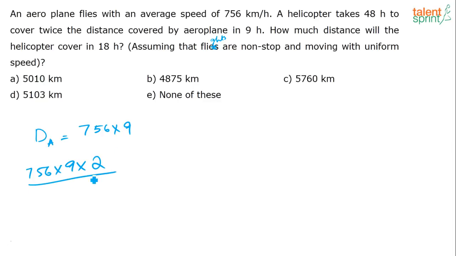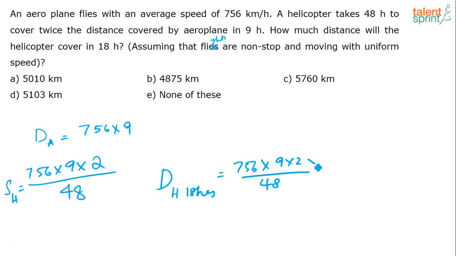So, what is the speed of the helicopter? This divided by 48, right? To cover this distance, the helicopter is taking 48 hours. So, the speed of the helicopter is equal to 756 into 9 into 2 by 48. Now, how much distance will the helicopter cover in 18 hours? So, the distance covered by the helicopter in 18 hours is 756 into 9 into 2 divided by 48 into 18, correct? The speed of the helicopter into the time.